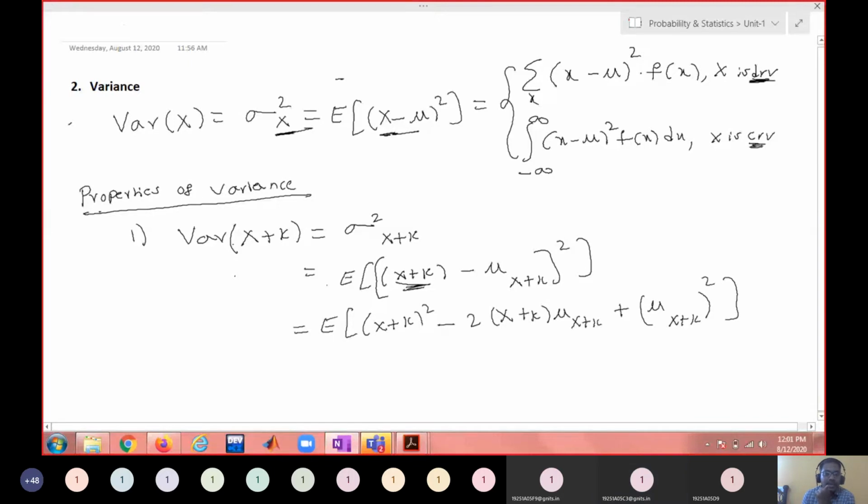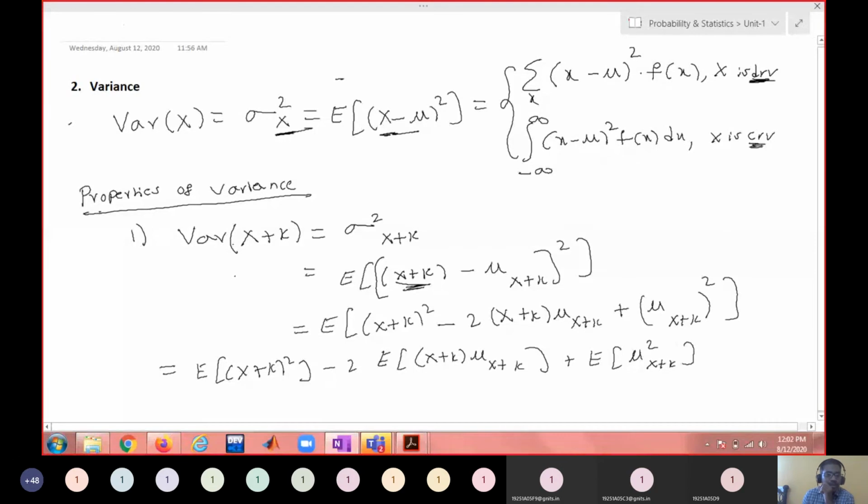I can write this as the expectation of x plus k whole square, minus 2 times the expectation of x plus k into mu of x plus k, plus the expectation of mu of x plus k square.